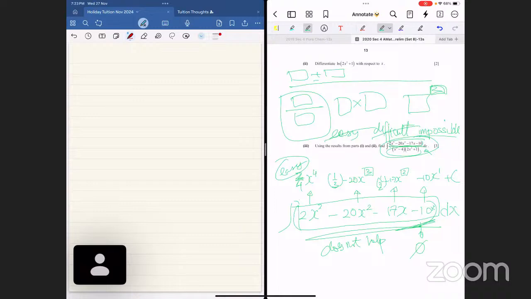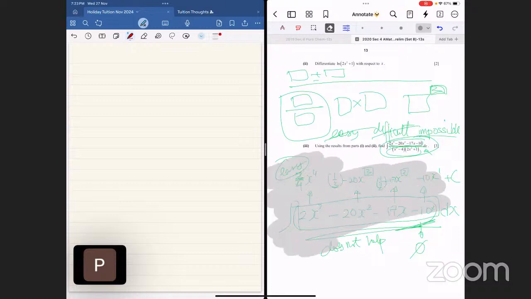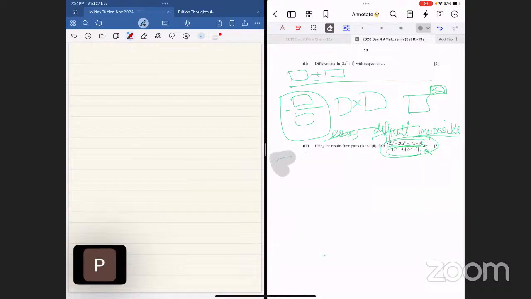Now, if you don't get this, people, you will never be able to do the impossible integration freely and fast. It's one of the easier ones, actually, once you realize it's impossible. So I will erase all this. For those of you who are writing this, it's not that your writing is useless. It's good for warm-up. For this question, however, it is totally useless. Okay, let me repeat one more time.